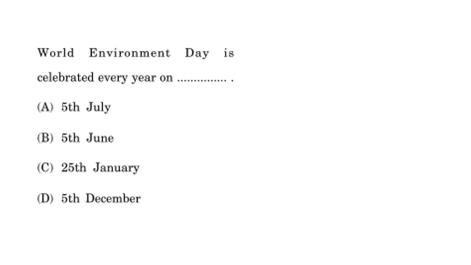And so to begin with, our first question is on World Environment Day. World Environment Day is celebrated every year on: Option A is 5th July, option B is 5th June, option C is 25th of January, and option D is 5th December. So friends, the correct answer for World Environment Day is 5th June. So friends, please remember, because for environment this is an important date that one should have in mind.